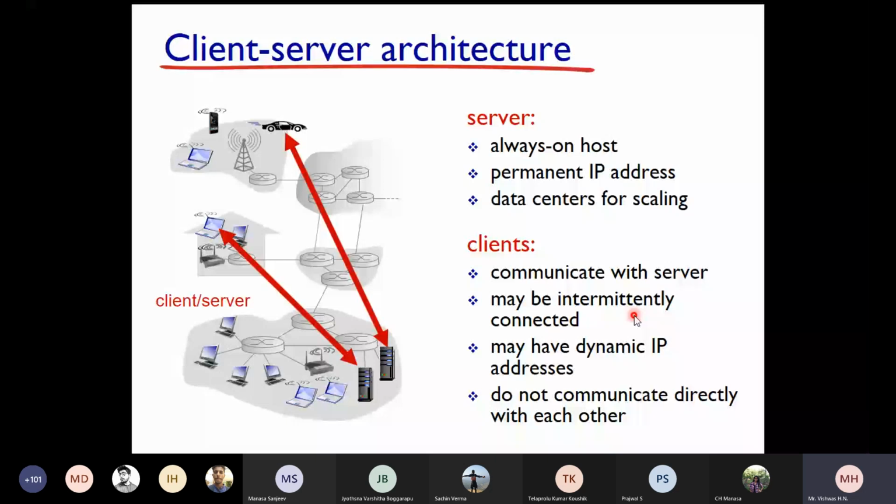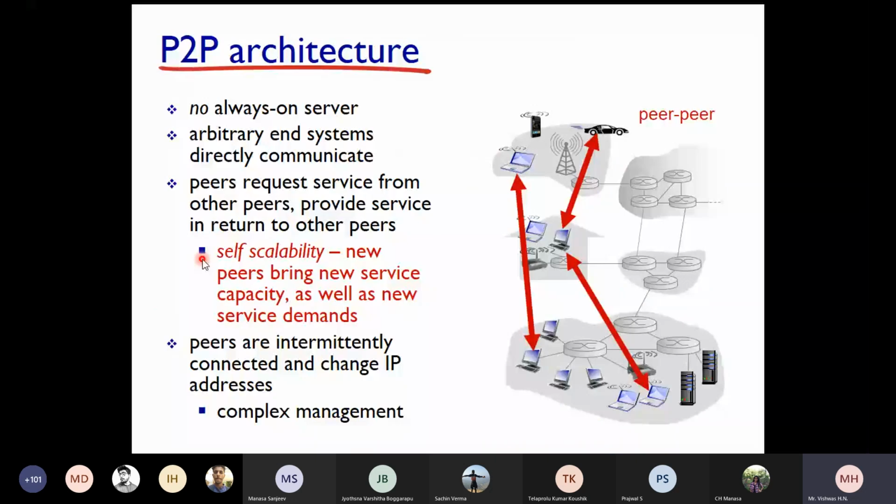Clients do not communicate directly with each other. Communicating directly with each other is not possible in client-server architecture, but that is possible in peer-to-peer architecture. That's what you do in peer-to-peer architecture. You can see here, everything is connected to a server, and from the server you are getting the response. So what happens in peer-to-peer? No always on server. Yes, because every system acts as a server here sometimes. So there is no need for an always on server.